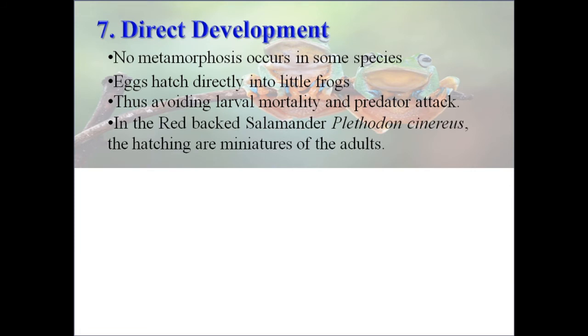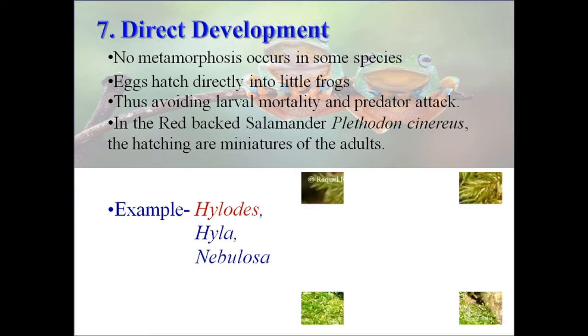In the red-backed salamander Plethodon cinereus, the hatchlings are miniatures of the adult. Examples: hyloids, Hyla and nebulosa.